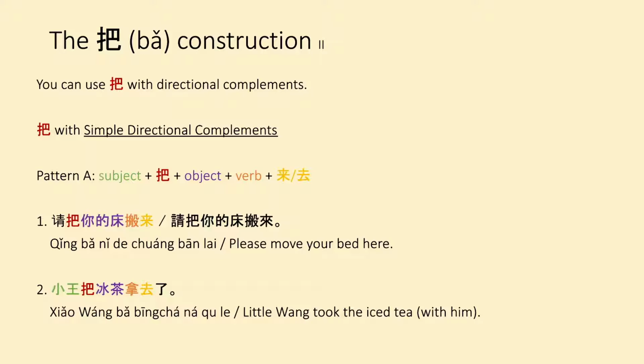The second grammar point for lesson 20 dialogue 1 is the ba construction, and you can use ba with directional complements. So for the first kind of complement, simple directional complements, we have 2 patterns. The first pattern, pattern A, follows the structure of subject plus ba plus the object plus verb plus lai or chu. So for example 1, you can say 请把你的床搬来. Please move your bed here. And you can say, for example 2, 小王把冰茶拿去了. Little Wang took the iced tea with him.